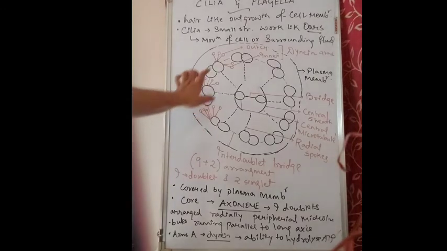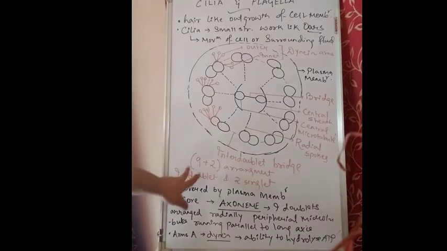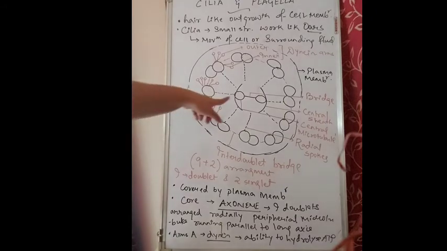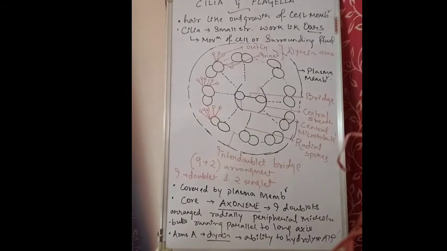If you count, 1, 2, 3, it is 9 in number, and hence they are arranged in a 9+2 arrangement. So in the center there are two singlet microtubules, and peripherally there are 9 doublets.